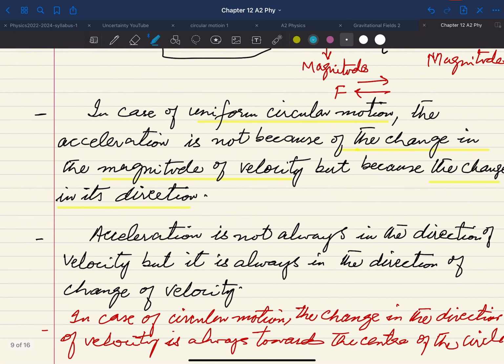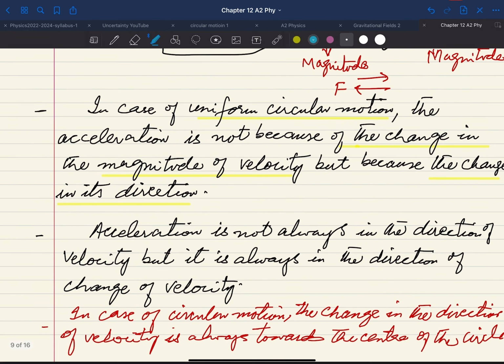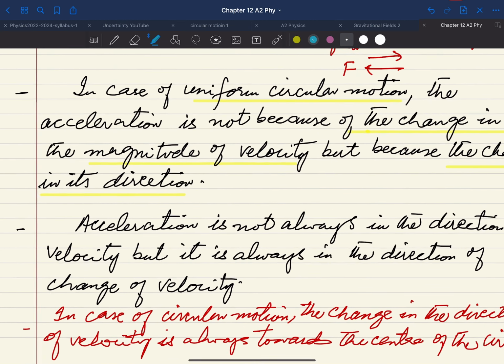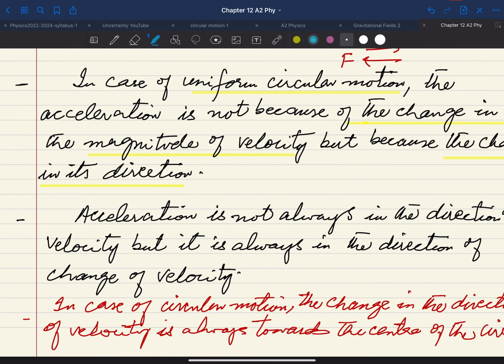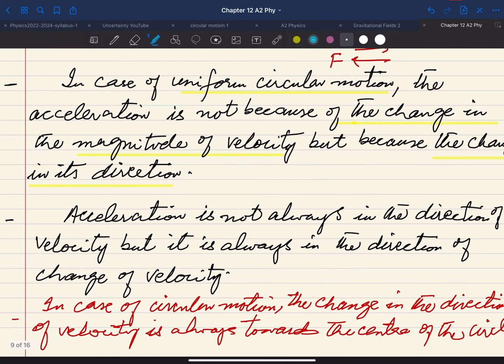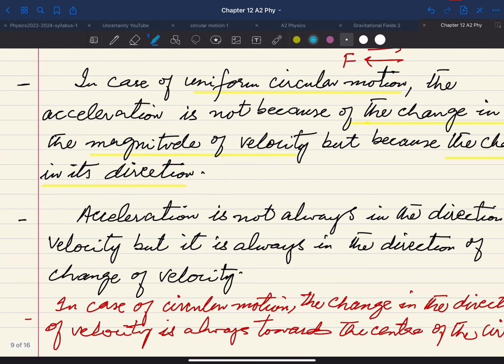Another point which is very important to recall and remember is that acceleration is not always in the direction of velocity. This is very, very important actually. Acceleration is not always in the direction of the velocity, but it's always in the direction of change of velocity. What are these lines actually telling us?